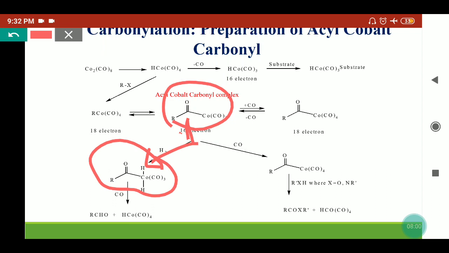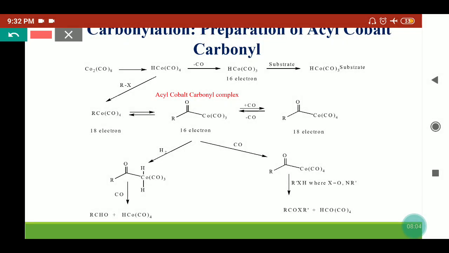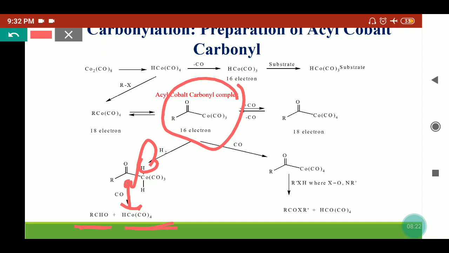From here, once carbon monoxide is supplied, this hydrogen goes to this carbon and we get the catalyst again, meaning the cobalt tetracarbonyl hydride complex is removed, and we get the aldehyde. So from the acyl cobalt carbonyl complex, once we supply CO and hydrogen, we can get the aldehyde.